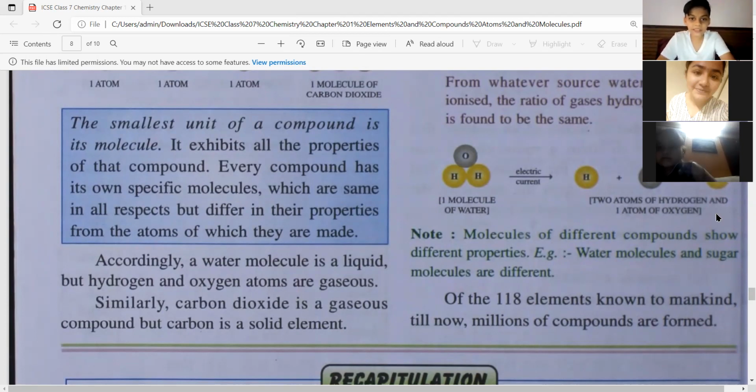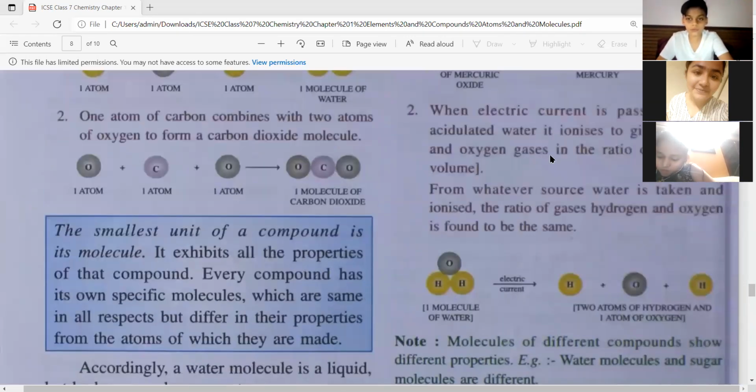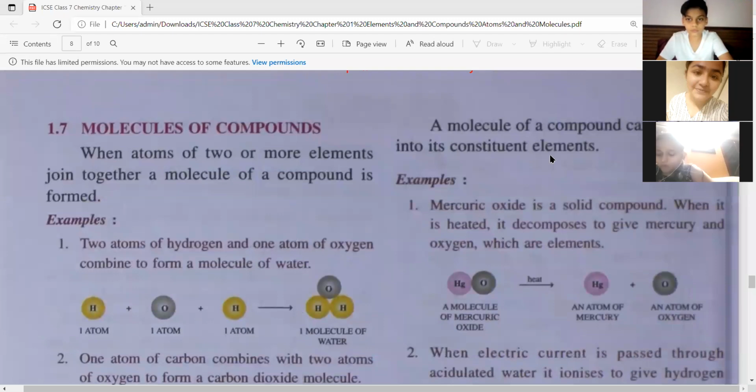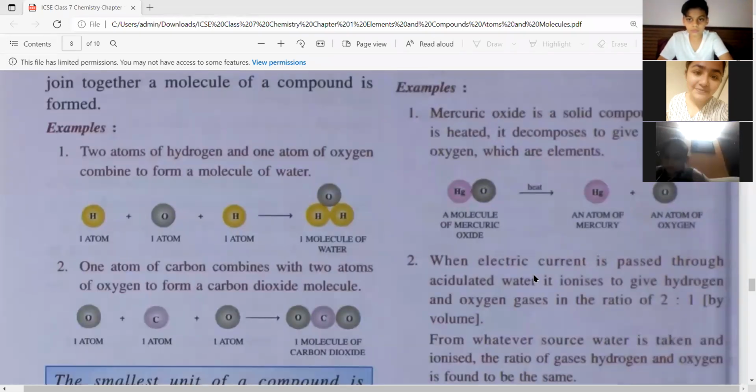Didi, what is the meaning of exhibits? It means it has all the properties of the compound. So a molecule has all the properties of compounds. That is what they mean. Now these are examples again.